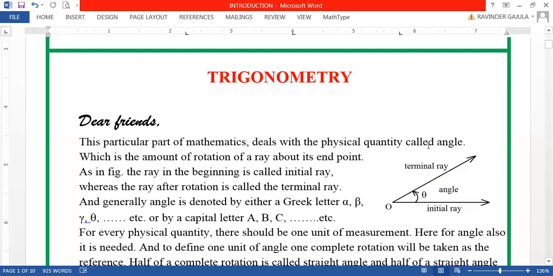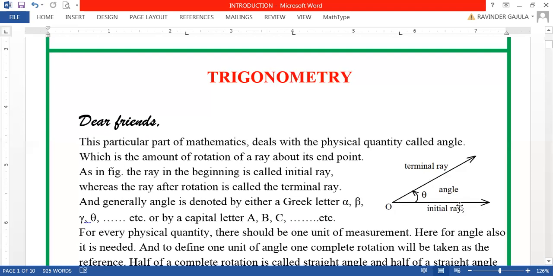Therefore, dear friends, let me define the angle as exactly as possible, which is the amount of rotation of a ray about its end. Now, dear friends, you can see this diagram here.